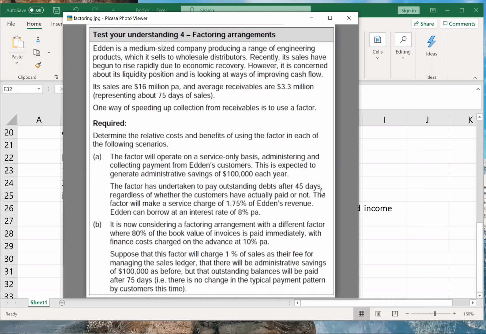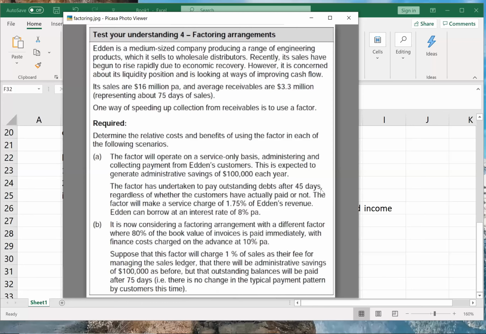With finance cost charged on advance at 10% per annum. Okay, but since you are taking kind of a loan, you are getting it immediately. How much is the factor going to charge? Factor is going to charge 10% as a cost. Correct? So you are getting that money immediately, but factor is going to give it as a loan to you, and you'll have to pay 10% on that.